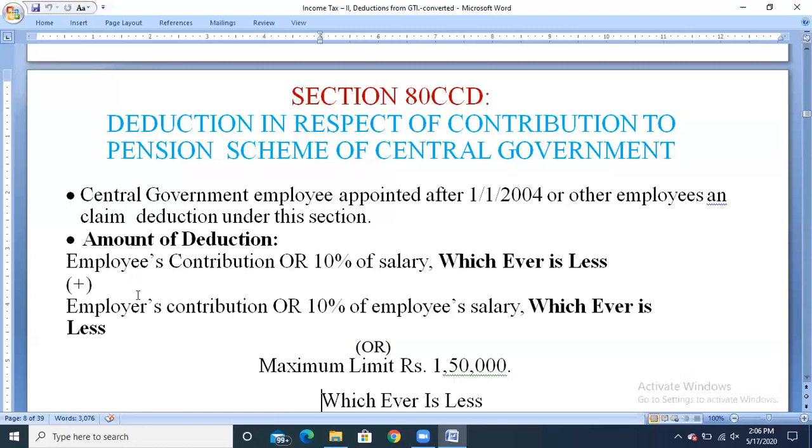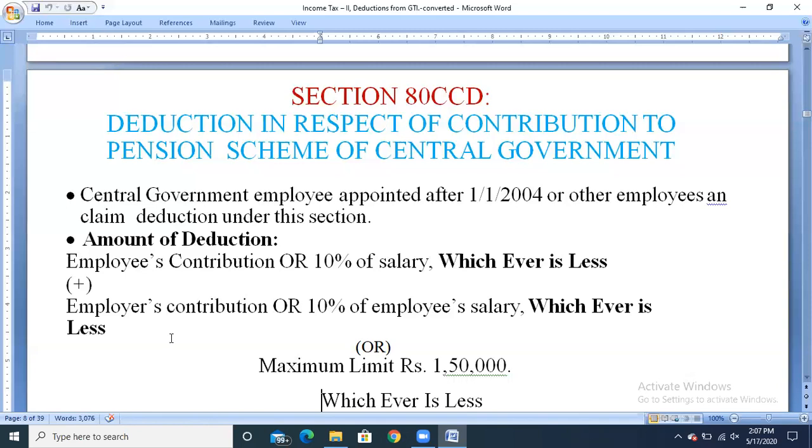For that we need to add the employer's contribution or 10% of the employee's salary, whichever is less. Means the deduction amount under section 80CCD is, first, we need to take the employee's contribution. What is the employee's contribution to the pension scheme? That amount, or 10% of the salary. What is the salary the employee is getting? From that salary, we need to take the 10%. And whichever is the lesser value, we need to take.